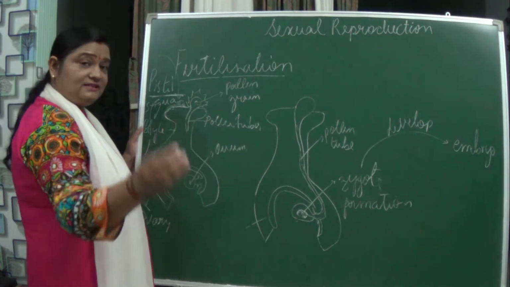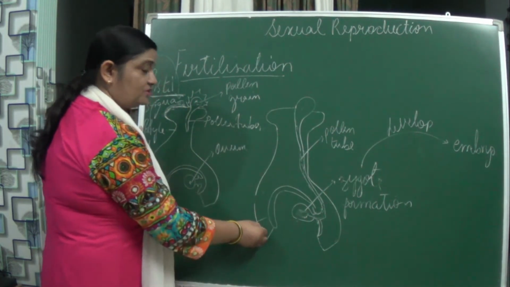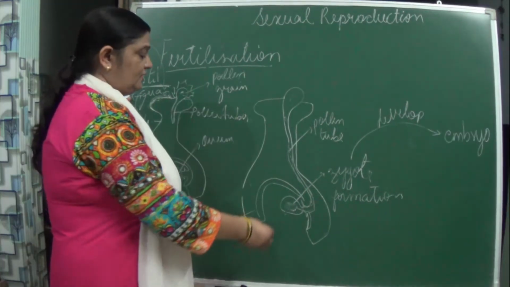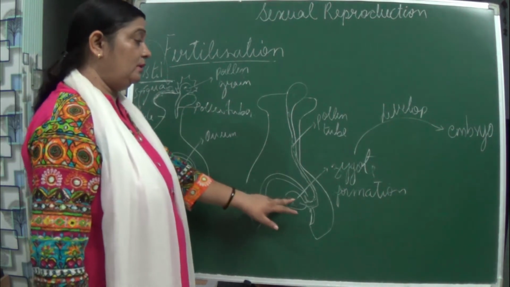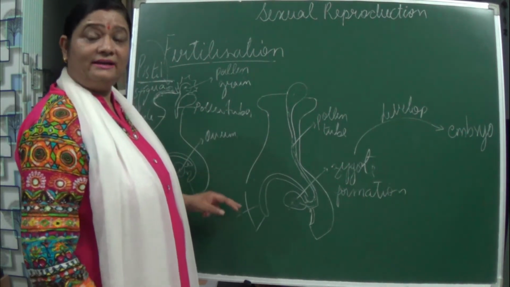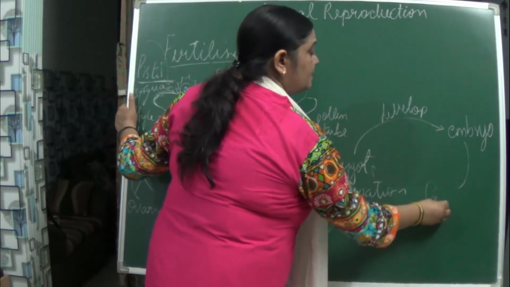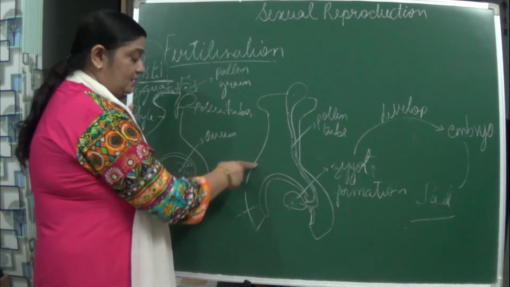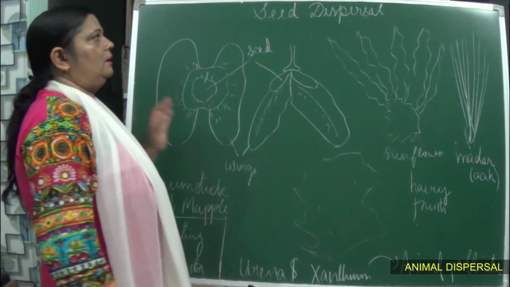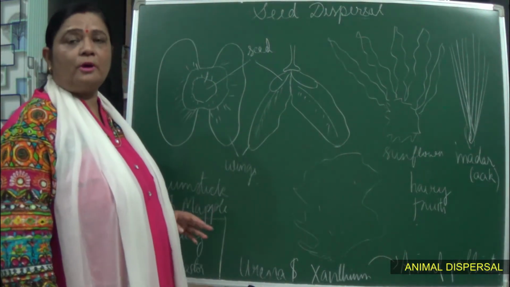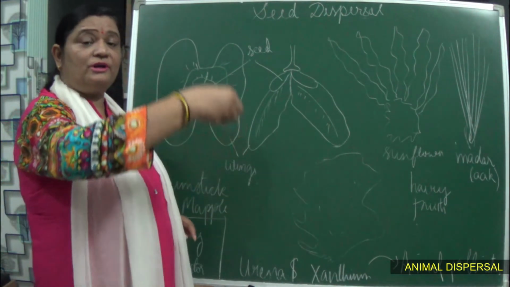So here we are seeing what? The seeds are formed, and the ovary forms the fruits. See, we have seen this zygote forms the seed. Actually, zygote multiplies and it develops into what? Embryo, and after embryo only the seed is formed. And this ovary develops into the fruit which you eat. Now we have studied the seed is formed, the fruit is formed, and I said to you that seed gives rise to a new plant.